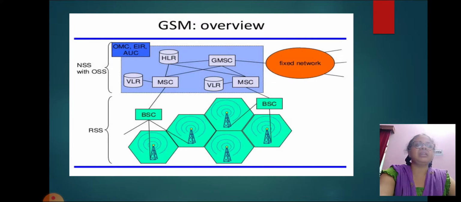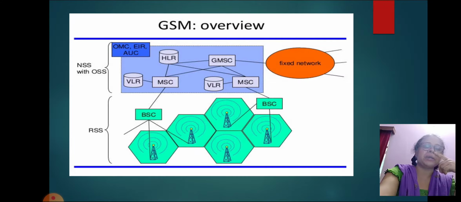HLR is there, MSC is there, GMSC is there. They are connected with fixed networks. Also, there is a caller identifier. Using a caller identifier, the individual cells are recognized.